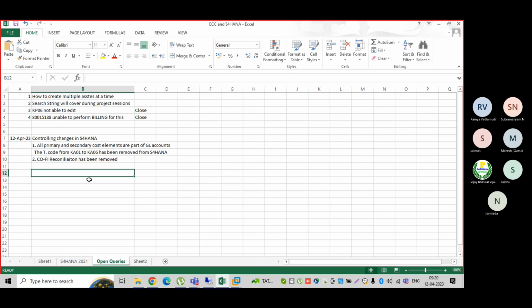Let us assume I have two company codes, A001 and A002. Now I have the profit center.